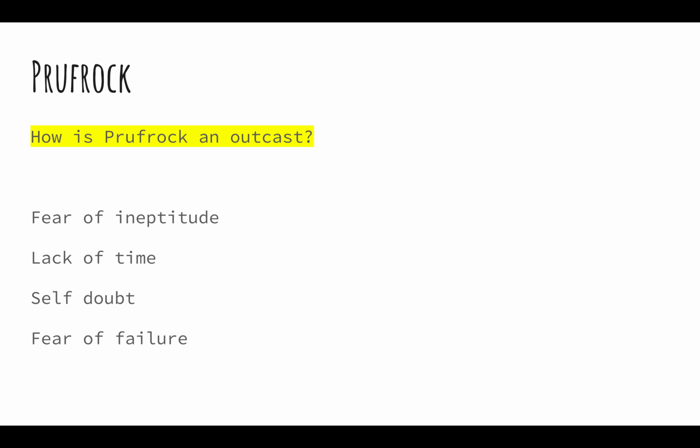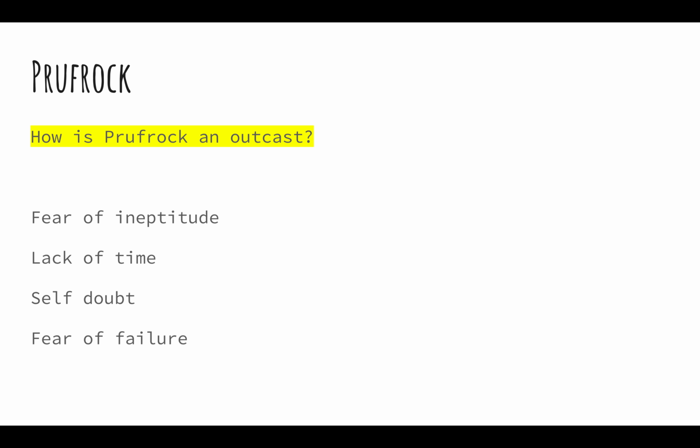And this helps relate the poem to Hamlet, because Hamlet also suffered from self-doubt when deciding whether to get revenge on Claudius. And the fourth thing that made Prufrock an outcast was his fear of failure. He constantly felt he was going to mess something up, and that is why he kept asking himself, "Do I dare? Do I dare?" And these four traits make Prufrock an outcast because they make him stand out from normal people.